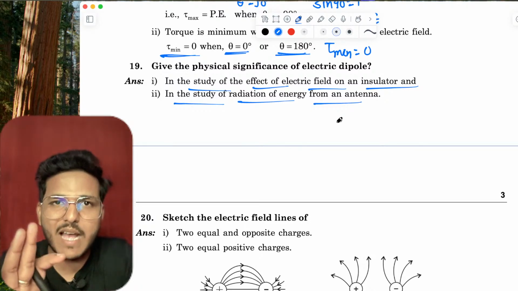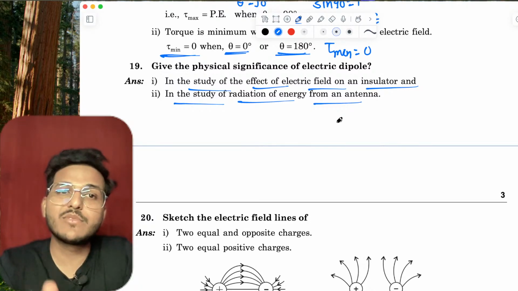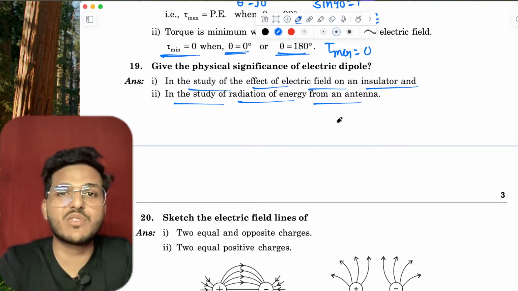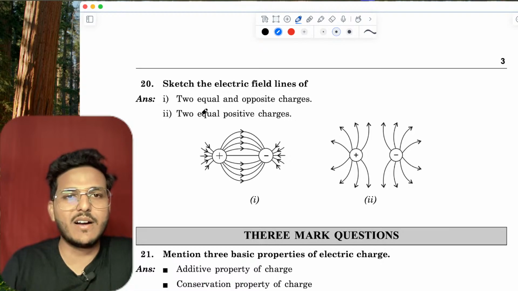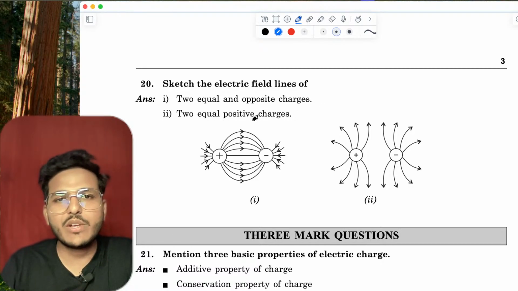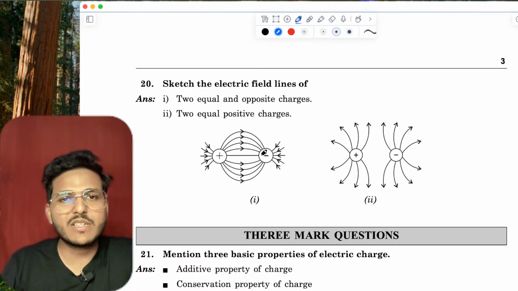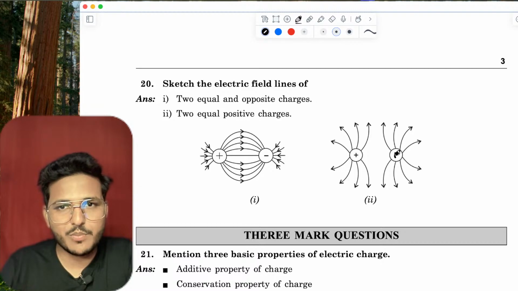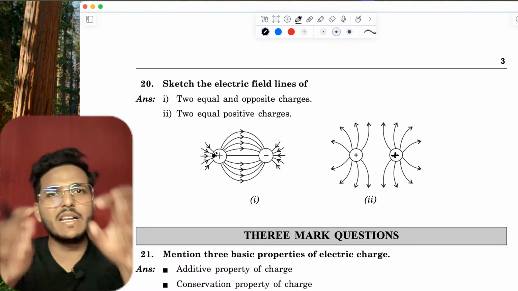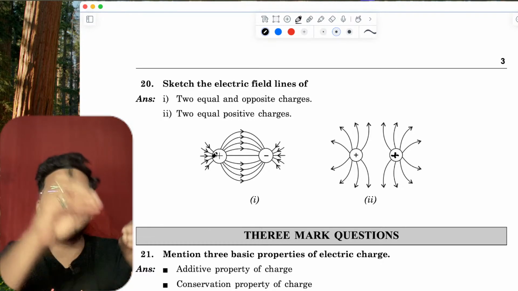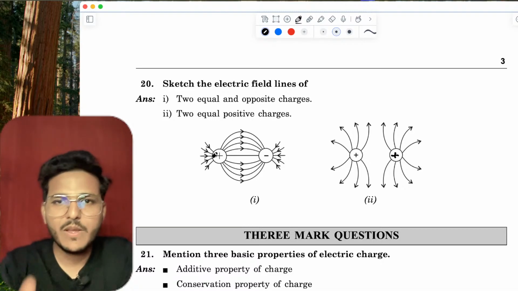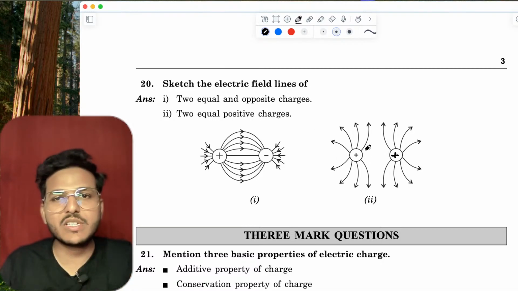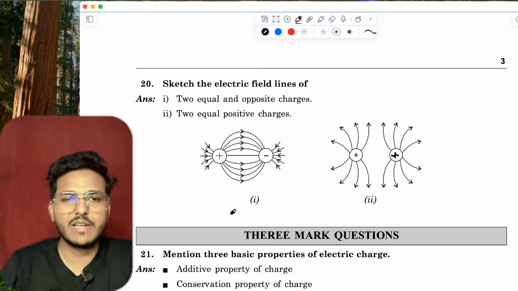Don't worry guys, I have a lot of questions. I'm just marking the short questions, five-mark questions also, right? Sketch the electric field lines for two positive charges, and two equal and opposite charges. If you have positive and positive, then the lines go this way. If positive and negative, then electric field lines start from positive and terminate at negative with an open loop. Whereas if both are positive, then they repel each other, right?